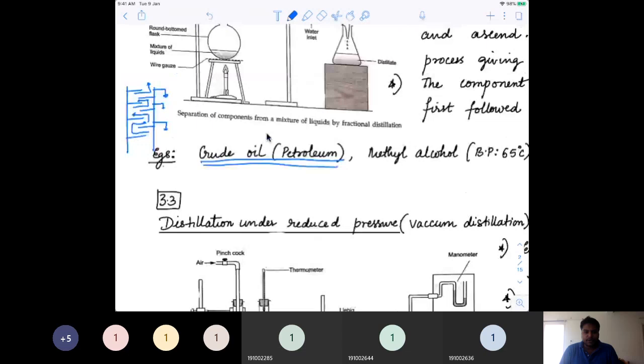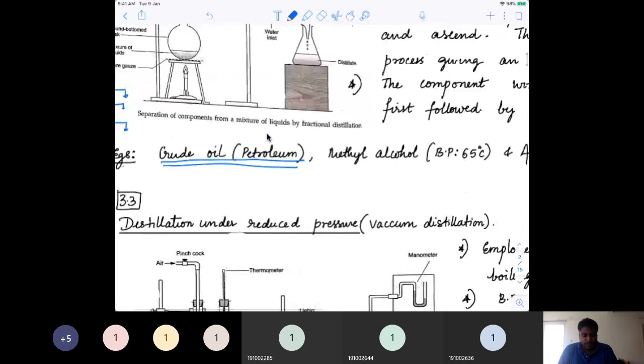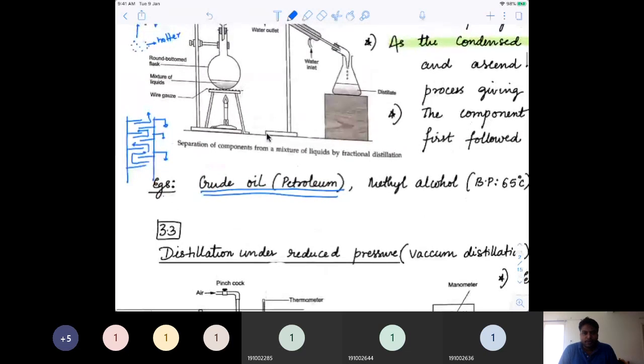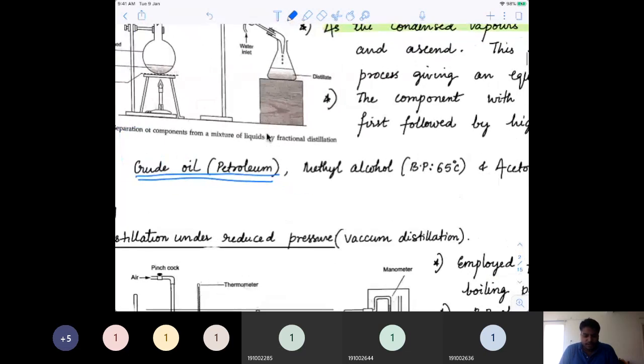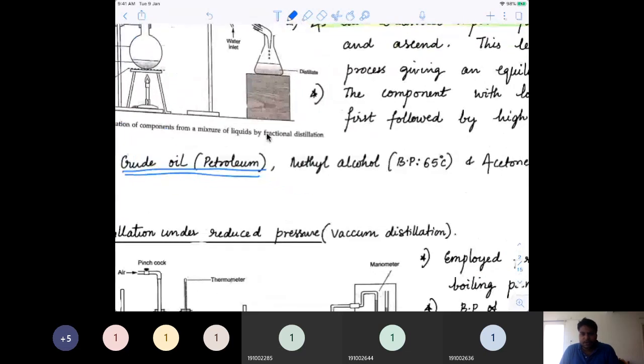At one particular temperature you will get petrol, at another you will get diesel. Normally the fraction which has a lower boiling point will be extracted at the topmost tray, and the one which has a high boiling point will be extracted at the lower end, or it will remain in the residue.